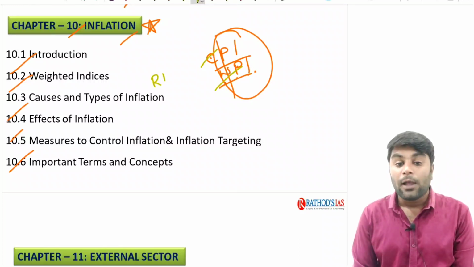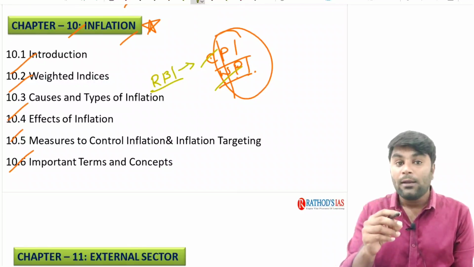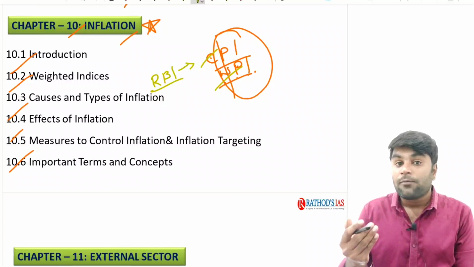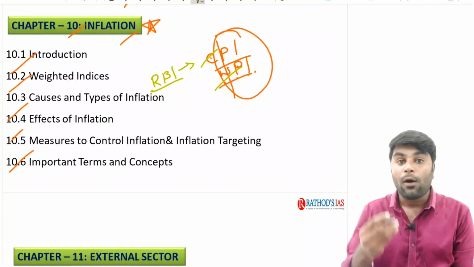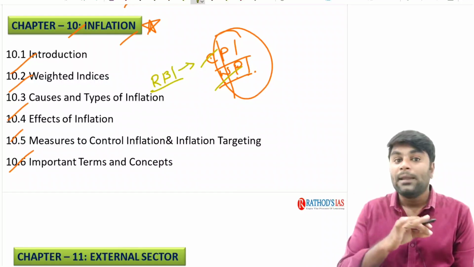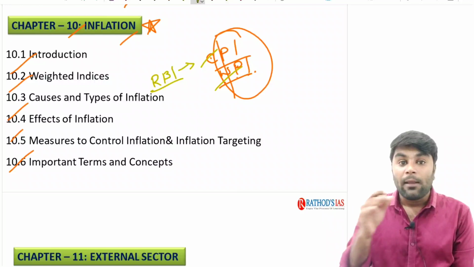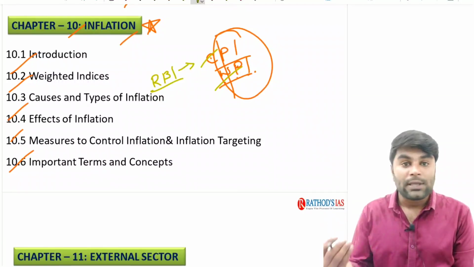As a part of our preparation with respect to inflation, we are going to understand what kind of inflation the RBI is targeting to control. As we already know, the twin objectives of the monetary policy of the RBI are to ensure growth on one hand and to maintain stability of prices on the other hand, which means maintaining the inflation rate within a stipulated range, that is 4 plus or minus 2, in the country.